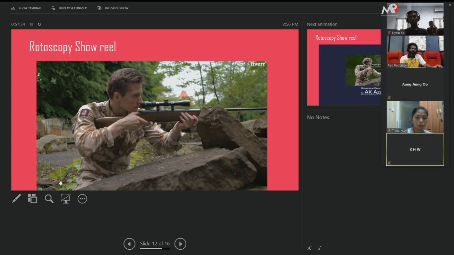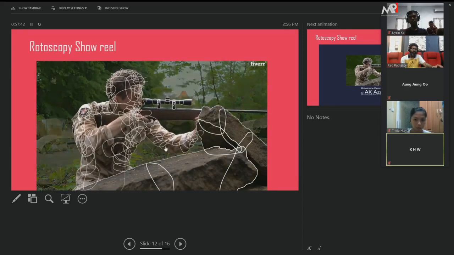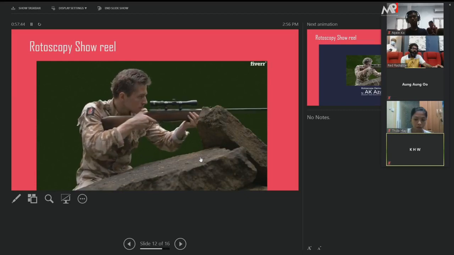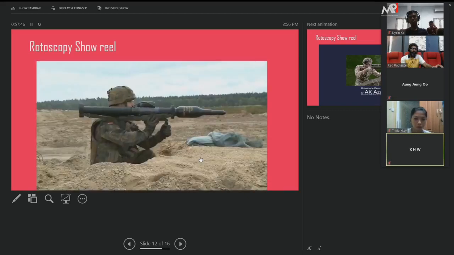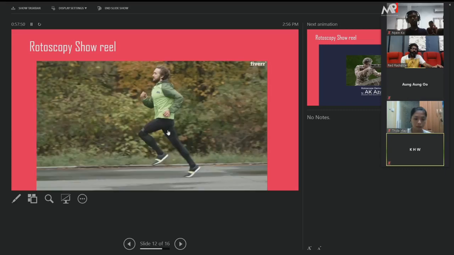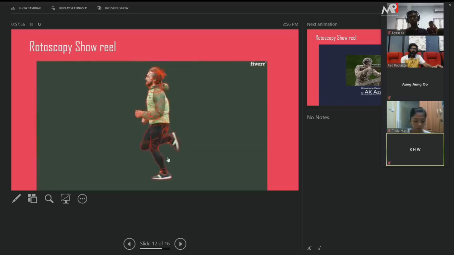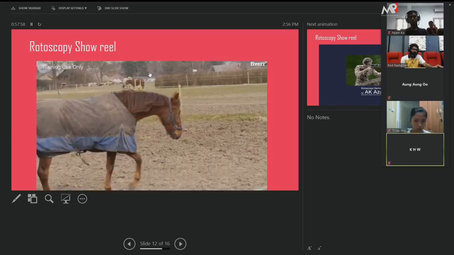And this is another sample. I already showed this one. You already saw this single frame. Now it's a sequence one. You can understand how they create the roto and how they create the shapes and everything. You can see the shape and everything. Look at the character movement. Look at the attitude.